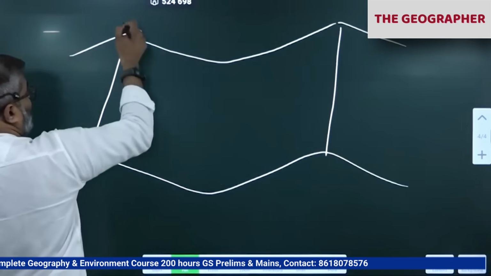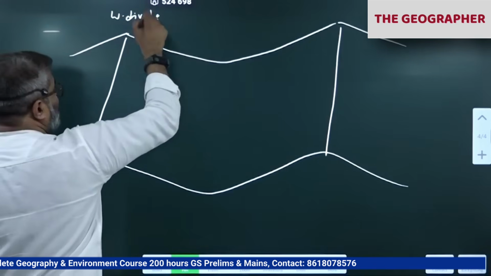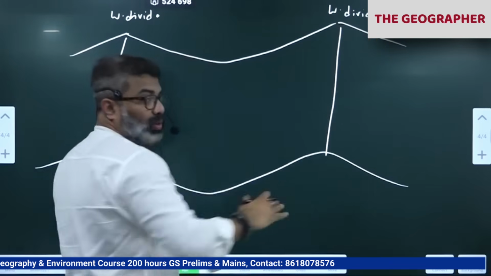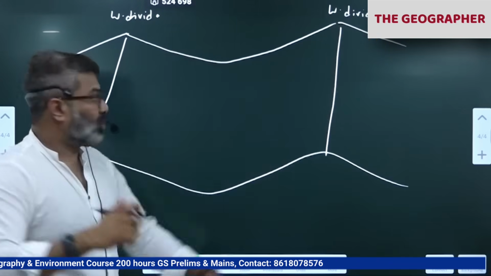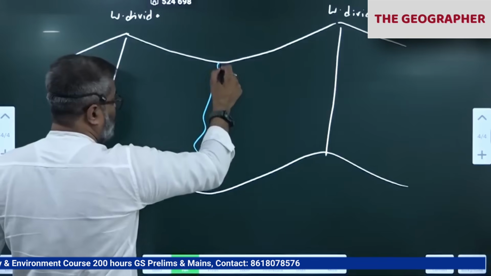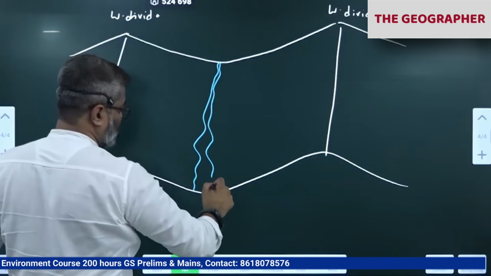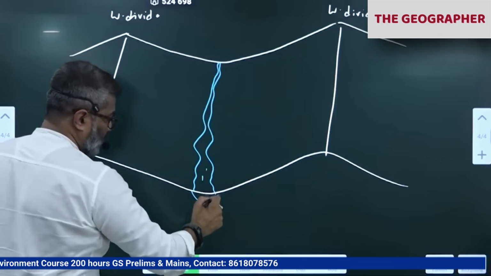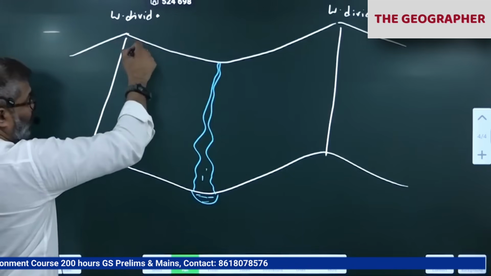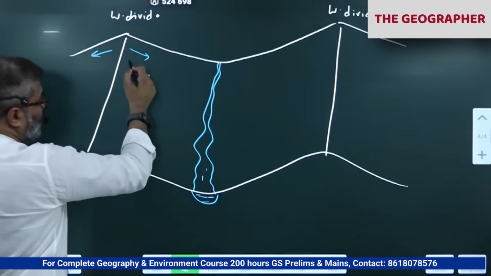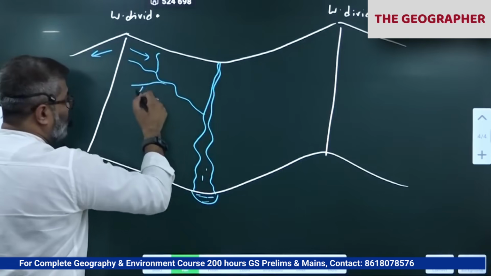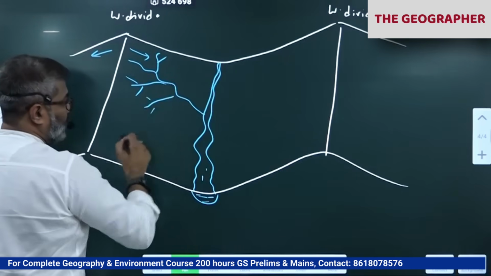So this is a water divide, correct? All of you know water divide. This is a mountain. This is also a mountain. The upper part of the mountain, this ridge, is called the water divide because it directs water into two slopes. Notice this is a river flowing here. When it rains in the surrounding areas, the water falls and flows in this direction and drains into this river. It will have its own small tributary network, like this.